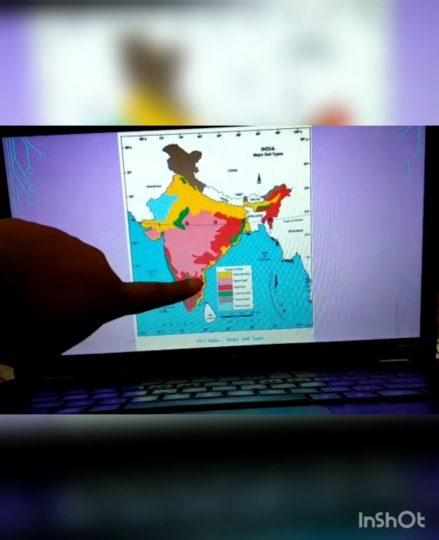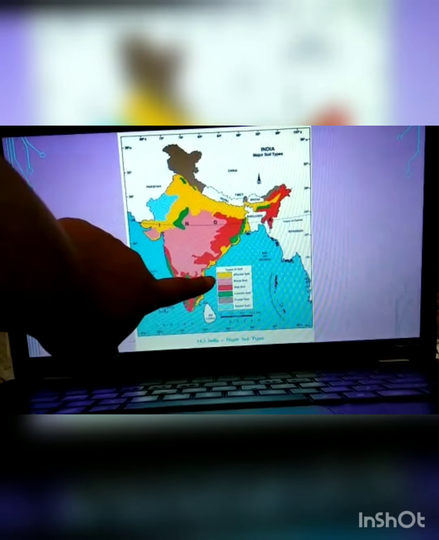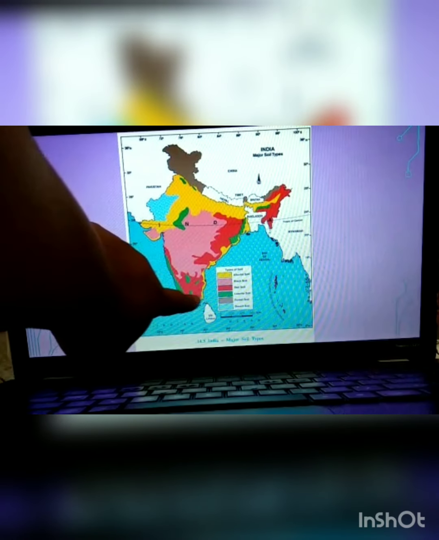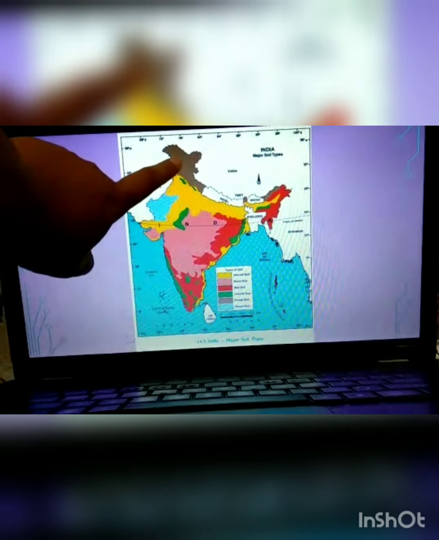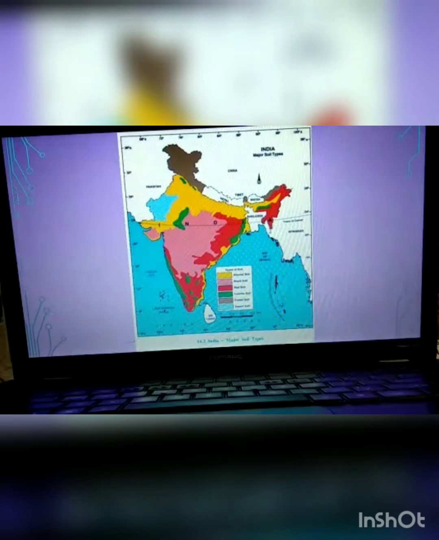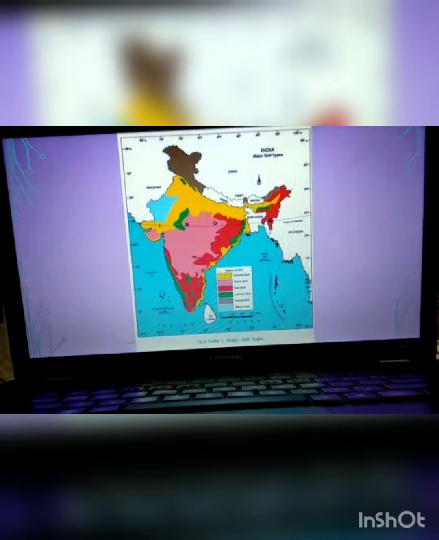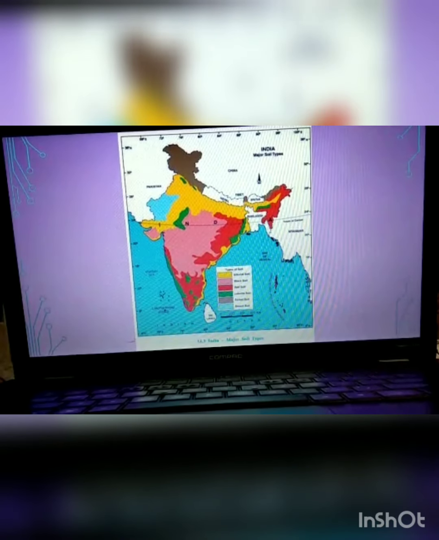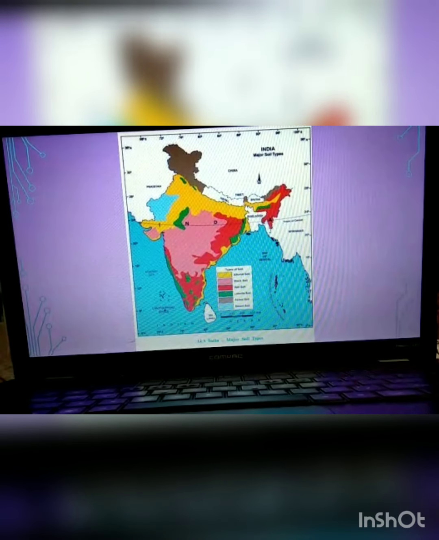Alluvial soil is in yellow. Then black soil is the pink color showing here. All the dark pink is red soil. Then green is for laterite. See here we can see laterite. Here we can see forest is brown. So this is forest soil found here, and desert soil is blue, which is found here in Rajasthan, because Rajasthan is a desert place. This is a very appropriate representation, and this is from your textbook only. This is a picture from your textbook, so it's very important for you to memorize this.